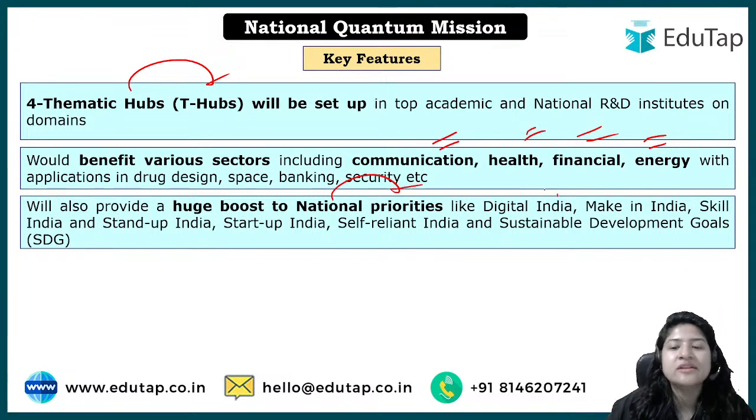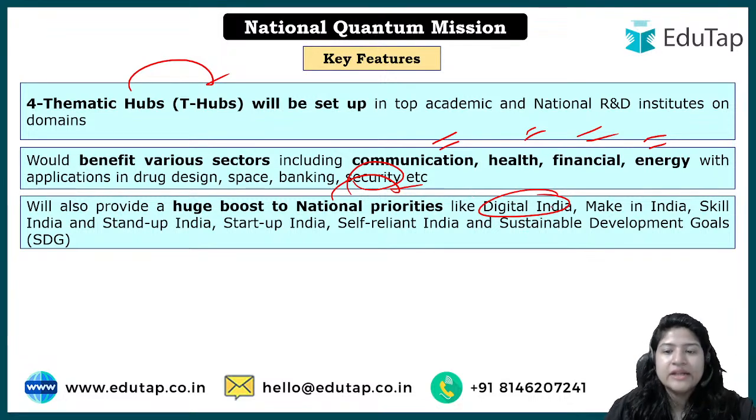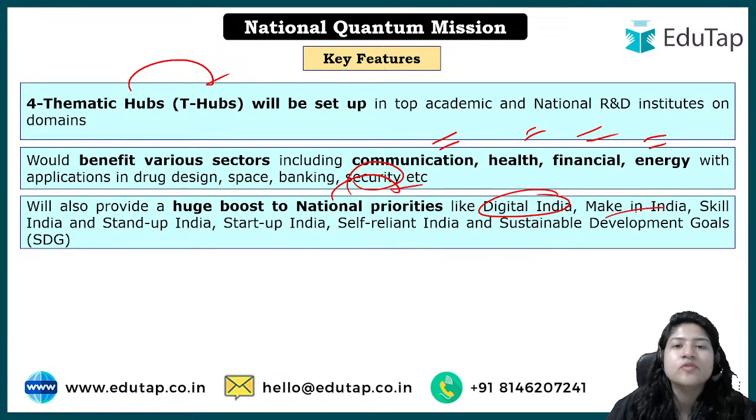And at the end it is going to boost some national priorities as well. For example, Digital India. Why? Because see, here we are talking about security, right? We are talking about having more and more security at the online level, right? So Digital India को boost करेगा, ठीक है। Make in India, because we are in India, we are focusing on developing this mechanism, by having more and more research and development under the mechanism.